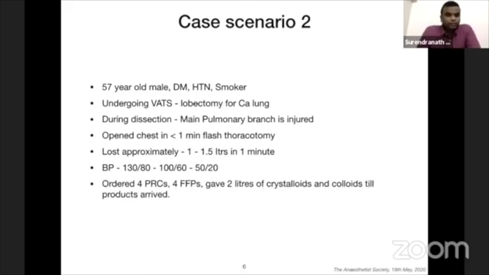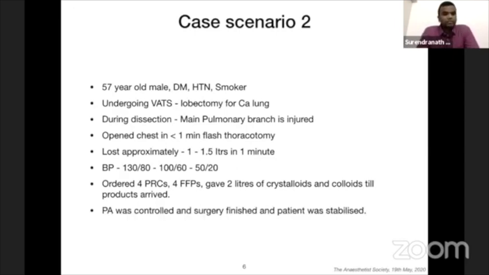So by the time we could resuscitate with crystalloid, we ordered 4 units of PRCs and FFPs, and products arrived as soon as possible. At least the PRCs came first, FFPs took at least half an hour to reach. Pulmonary artery was taken care of and it was controlled, surgery finished, and patient was stabilized. He was extubated the next day.